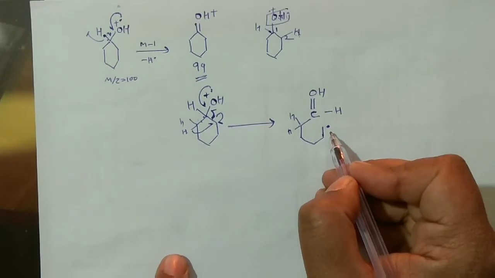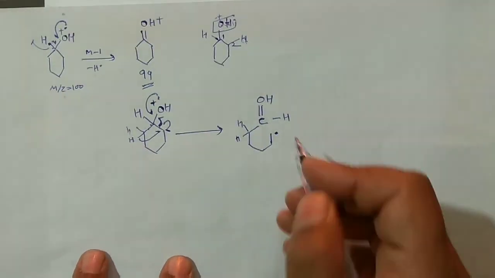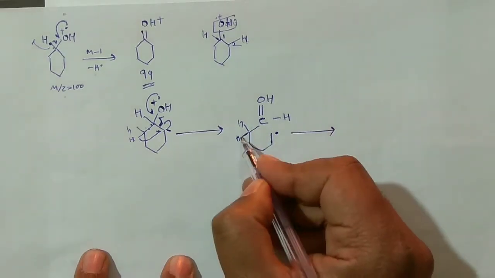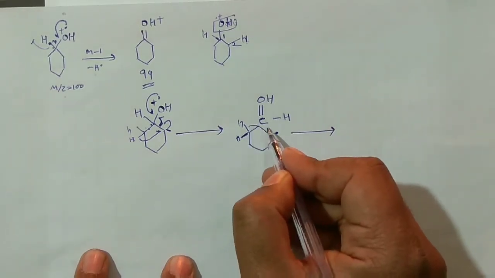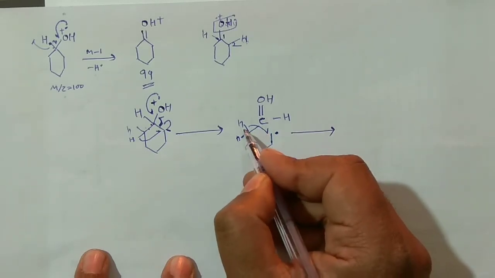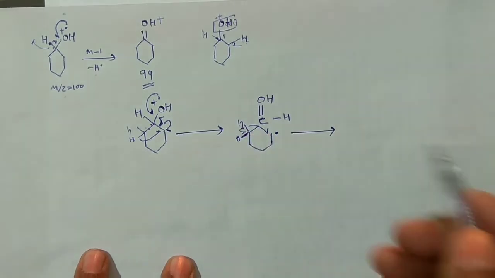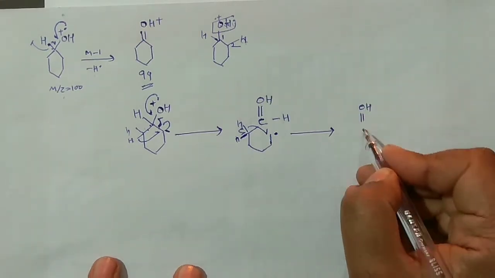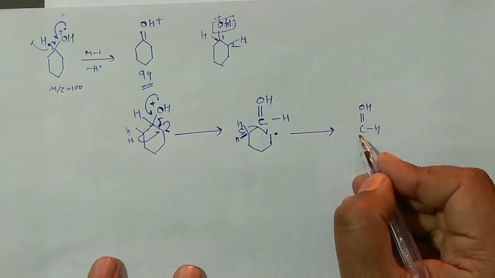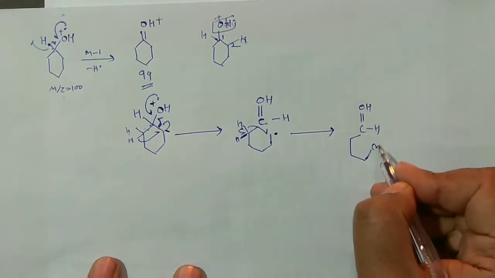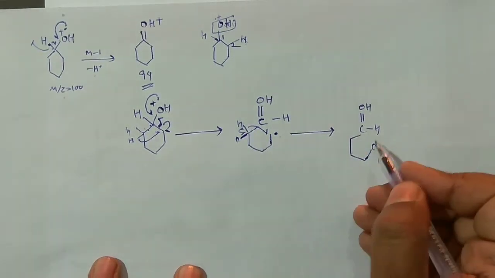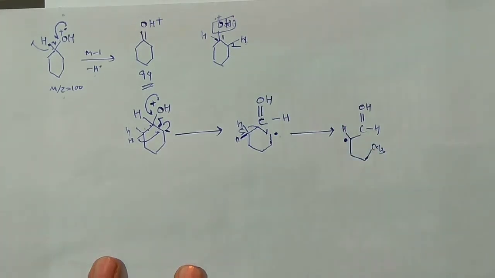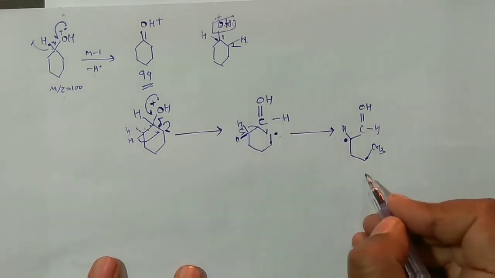Now what you can see again, this one of the hydrogens, say this one, this can move here. If this is moving here, of course one of the electrons would remain here, and you will have the species OH, double bond CH were already there, and of course this would become now CH3 because one of the hydrogens has moved here, and you have the dot here, of course along with one hydrogen. Got it? Now this you can very easily rearrange, right?